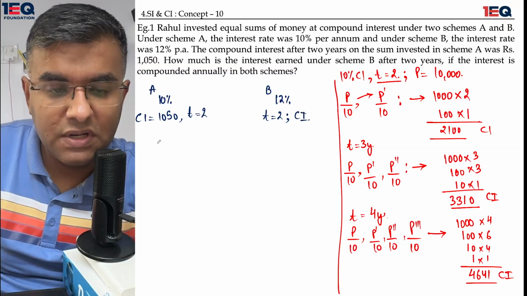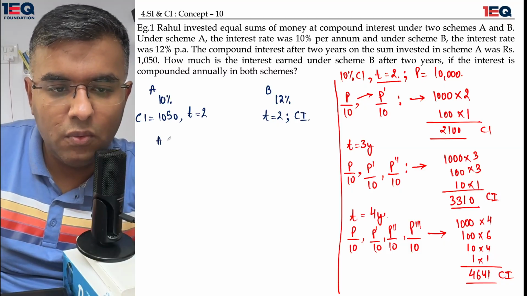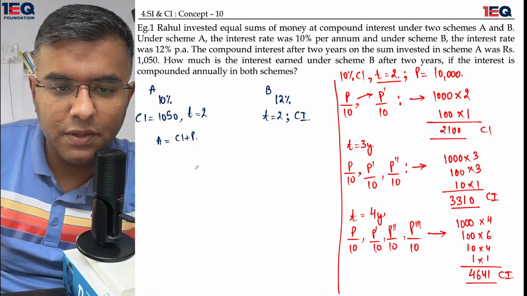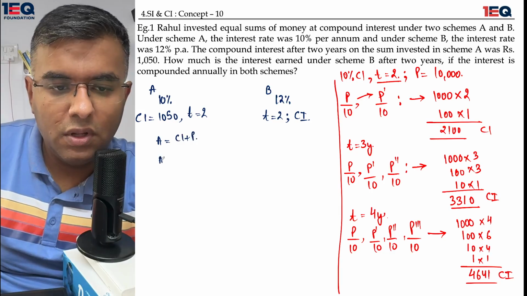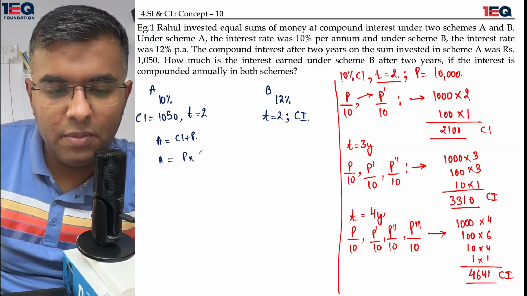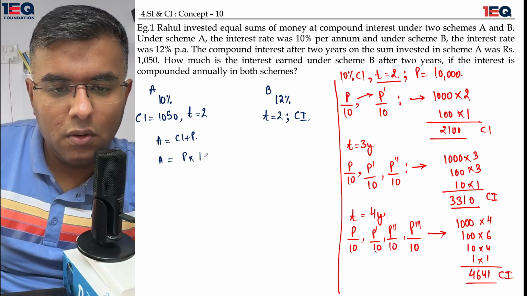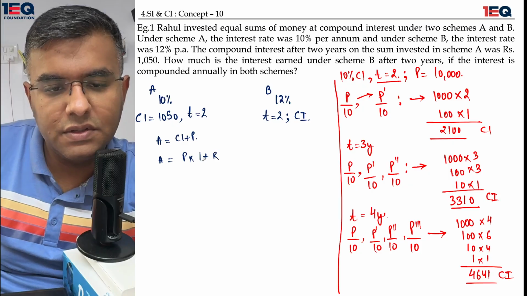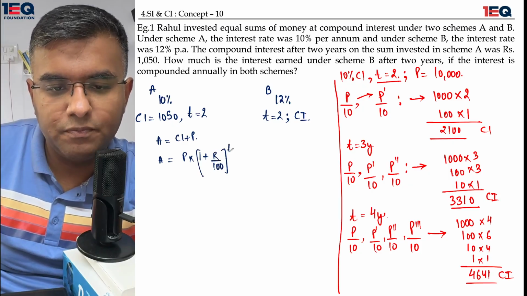So I would start off simply with this: amount is equal to compound interest plus principal. But the amount in terms of compound interest is also equal to the principal multiplied by 1 plus the rate of interest upon 100 raised to the power of time.